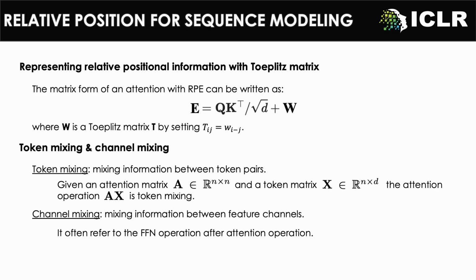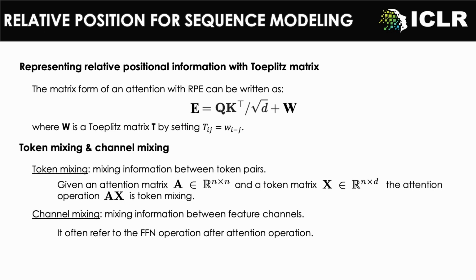Here we show how to represent relative positional information with a Toeplitz matrix. Recall the expression of attention with relative positional encoding. It can be rewritten in a matrix form as shown here, where the W is actually a Toeplitz matrix with T_ij equal to w_{i-j}.